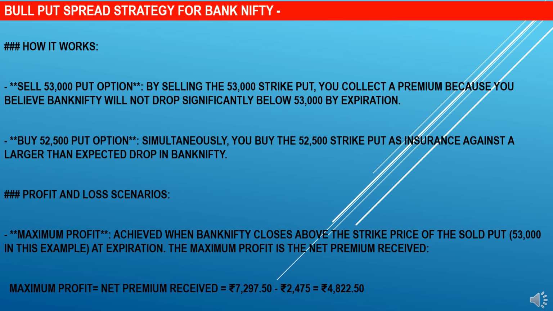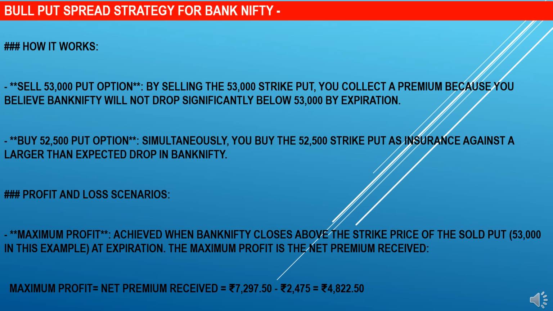How it works. Sell 53,000 put option. By selling the 53,000 strike put, you collect a premium because you believe Bank Nifty will not drop significantly below 53,000 by expiration. Buy 52,500 put option. Simultaneously, you buy the 52,500 strike put as insurance against a larger than expected drop in Bank Nifty.